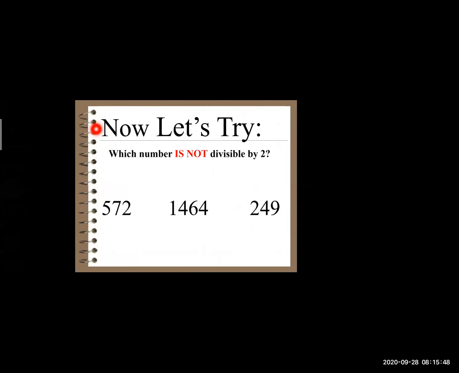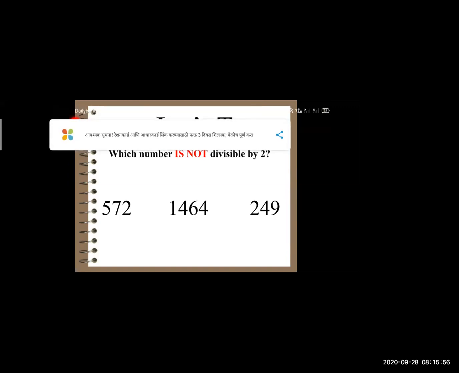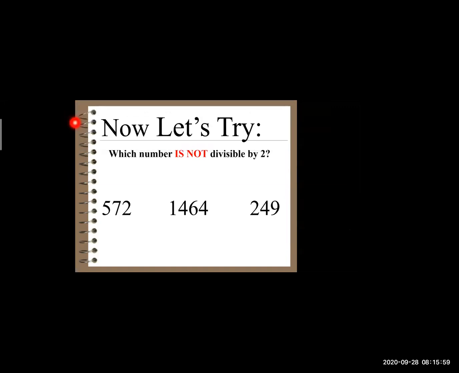Okay, students, can you tell me among these numbers, which number is not divisible by 2? I'm repeating it. Which number is not divisible? 249. Good. But can you tell me why? The reason I have mentioned in the property. Can you tell me why 249 is not divisible by 2? Okay, I will help you. The last digit here is not even. Very good, beta. That's right. You got the point.